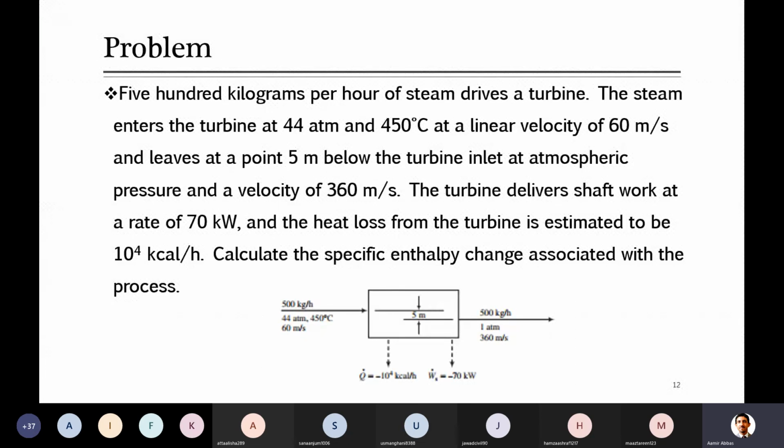Because some stream is getting into the system. Look at the material stream, which is steam here. That is a material stream, and it is coming into the system. Although the diagram was missing, you can still read some words. He said it leaves at 0.5 meter below. He didn't say anything like 500 came in and 450 left out. So he mentioned the inlet flow rate, and he said that this stream leaves the system, so it will be leaving the same amount which came in.